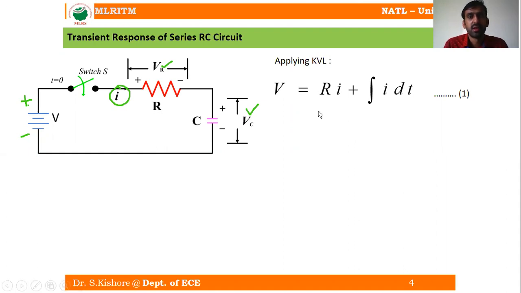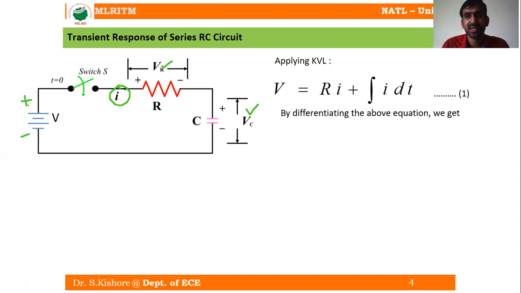Now we differentiate this equation to cancel the integral. Why are we differentiating here? Because in the previous derivation, the series RL circuit, the voltage across the inductor is L di by dt, so there was no need to differentiate again.